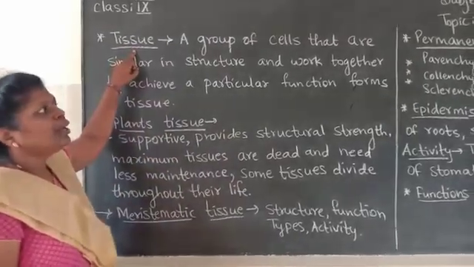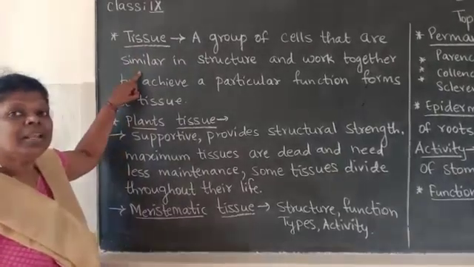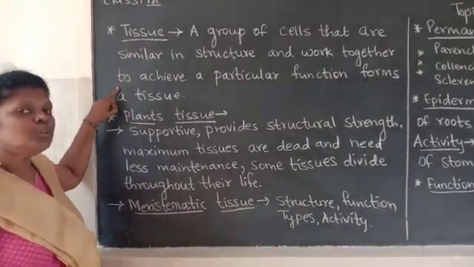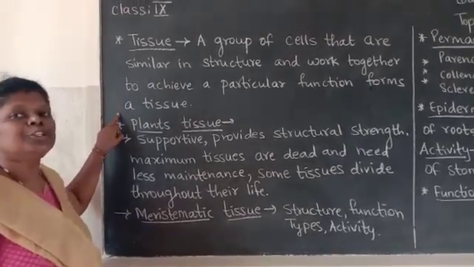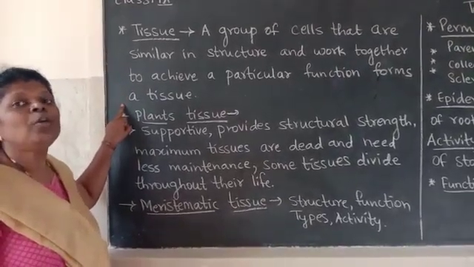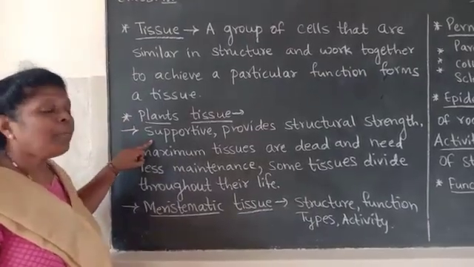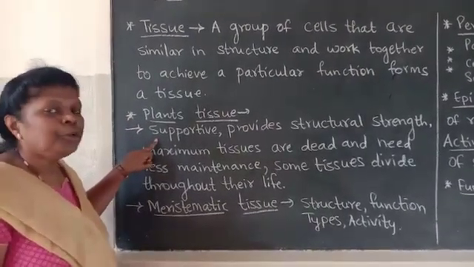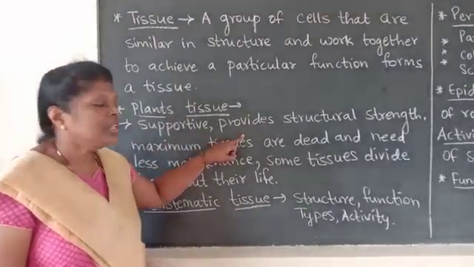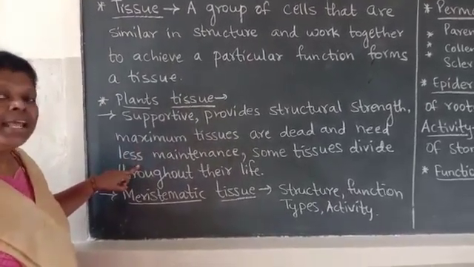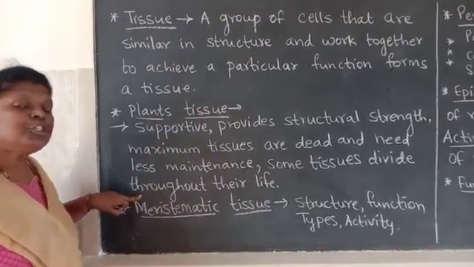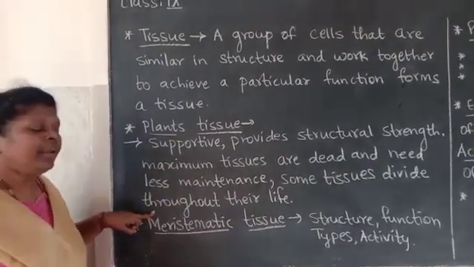So tissue is a group of cells that are similar in structure and work together to achieve a particular function. Now let us discuss plant tissues. How are plant tissues, children? They are supportive, provide structural strength, maximum tissues are dead and need less maintenance. Some tissues divide throughout their life.